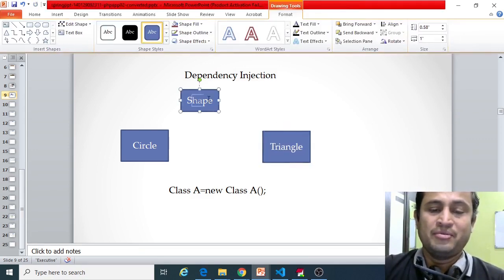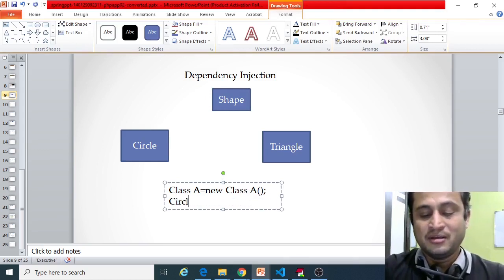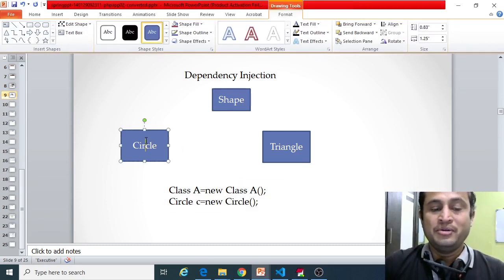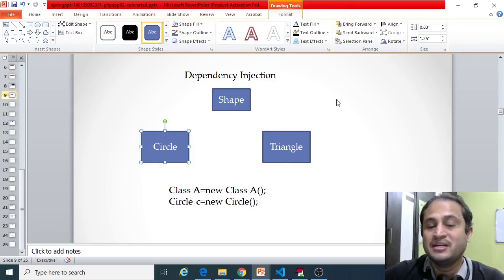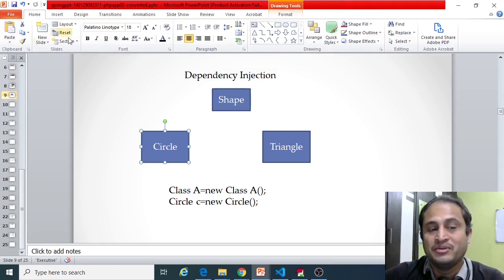Whenever you try to create an object, there is no coding like directly creating a Circle c equal to new Circle. You should not do that in the Spring nomenclature. You need to identify an interface, and we will do the interface implementation. Actually the concept is interface implementation. So how we will do it, we will see.